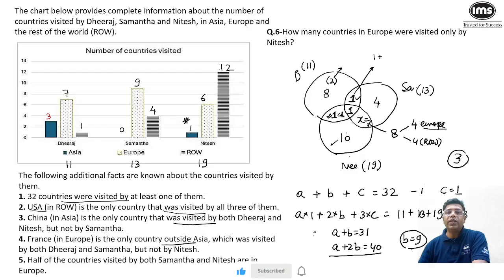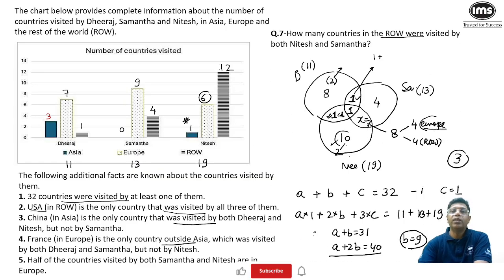So out of this 10, there is no Asian country. Now out of this 6 countries that Nitesh is going to in Europe, out of this 7, 4 are from Europe. So out of 6, 4 countries Nitesh is going along with Samantha. So only 2 countries he will visit alone from Europe. So I think for the second question, the answer will be 2, because it is asking how many countries in Europe were visited only by Nitesh. So this has to be 2.